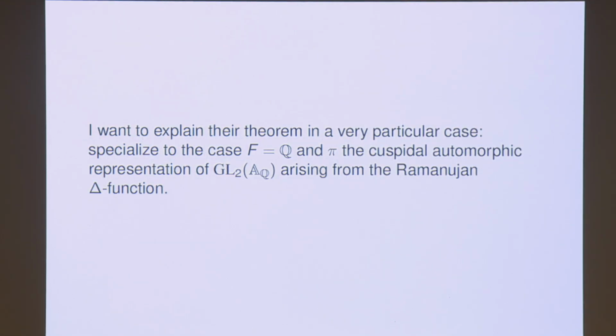Okay, so I want to explain the theorem. I'm going to simplify as much as possible, so I'm going to specialize to a very particular case of this theorem. I'm going to look at the case of the base field being the rational numbers, and a particular kind of modular form. We've already seen modular forms; I'll briefly say again what they are. I'm going to restrict my attention to one particular modular form, because the theorem in this case is itself non-trivial, or very difficult, and it gives you a flavor of the statement without really having to go too deep into the theory of automorphic forms. So let me concentrate on this very particular case of the rational numbers and the Ramanujan delta function.